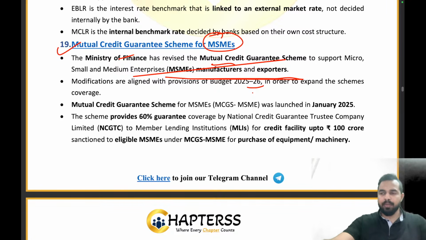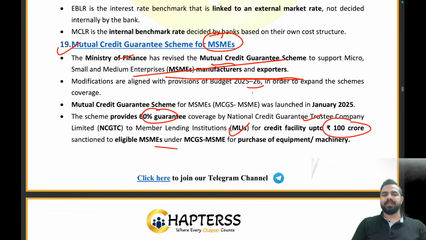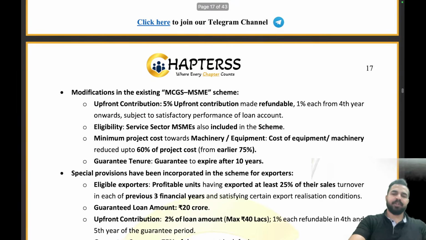So my dear friends, up to what amount will this credit facility be? That will be up to rupees 100 crores, right? So the scheme provides 60% guarantee coverage by the National Credit Guarantee Trustee Company Limited to the member lending institutions for the credit facility up to rupees 100 crore sanctioned to eligible MSMEs under the MCGS MSME for purchase of equipment and machinery.